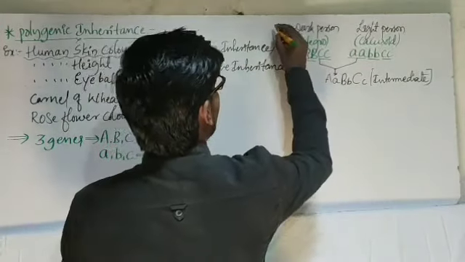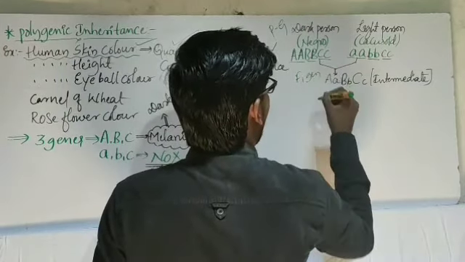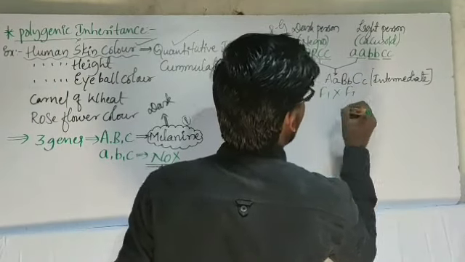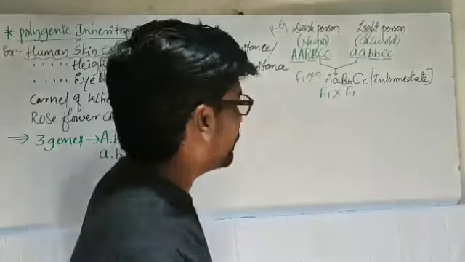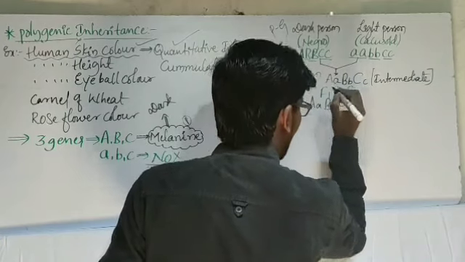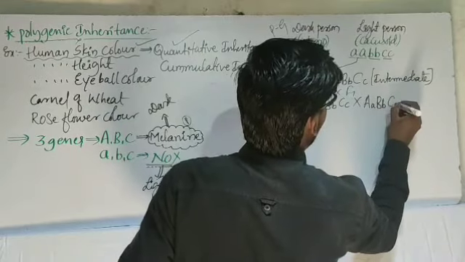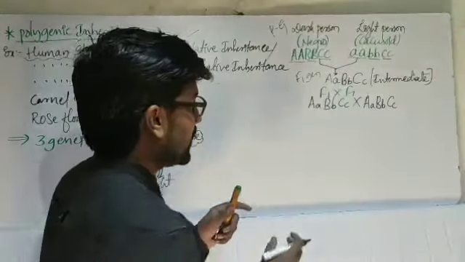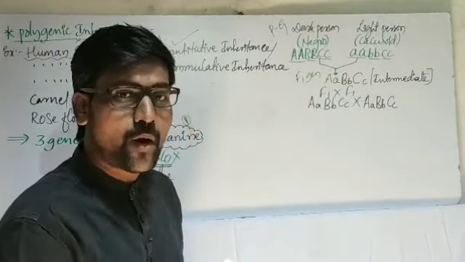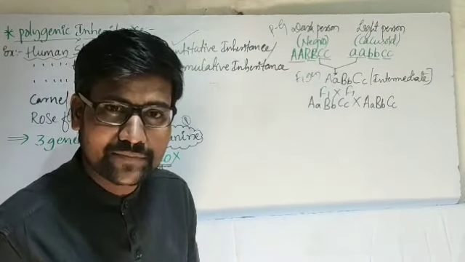So now let me consider this is P generation, parental generation. Let me call it F1 generation. After crossing such kind of two F1 generation, F1 generation crossing F1 generation, what we are going to get right now. So let me write the same condition, capital A, capital B small b, capital C, cross capital A, capital B, capital C, small c. So now tell me, how many gametes are possible from this one? Total we are having 6 alleles. 6 alleles are present, means how many gametes are possible here?